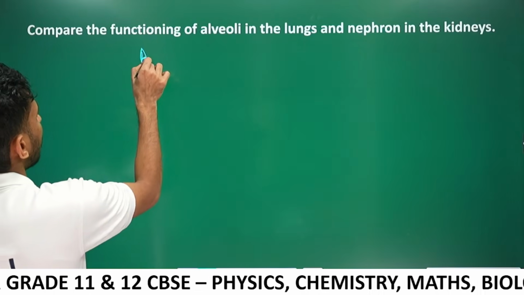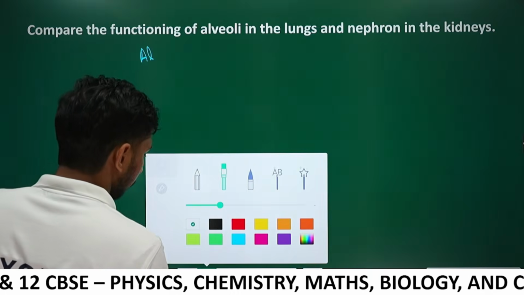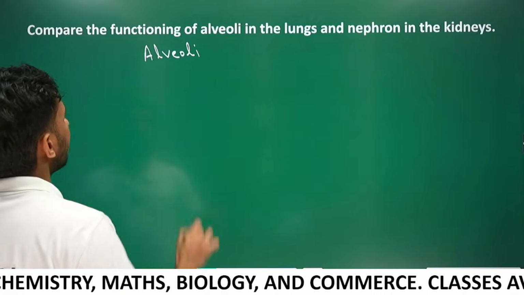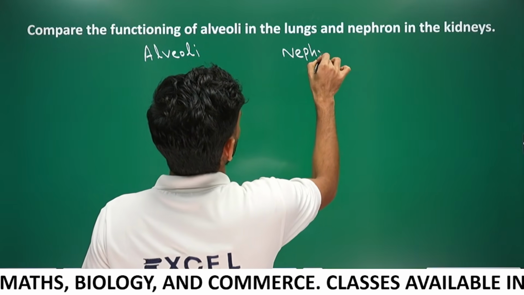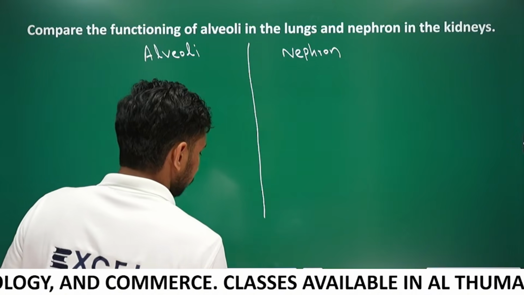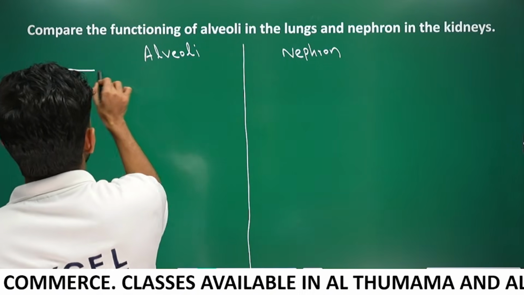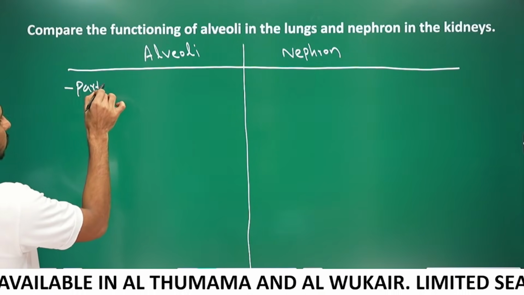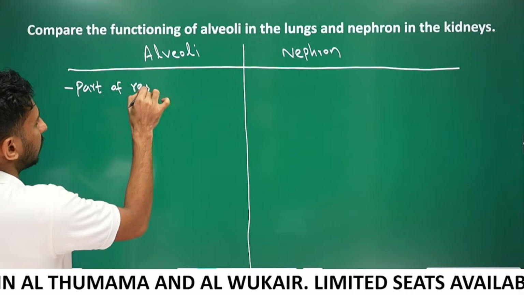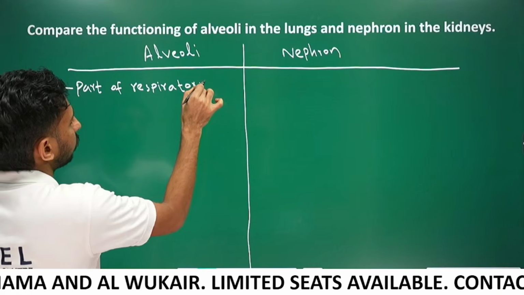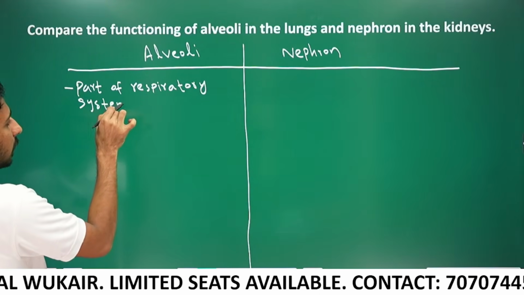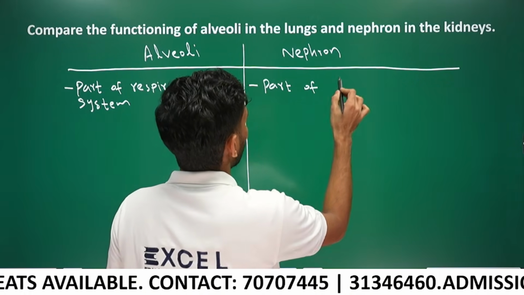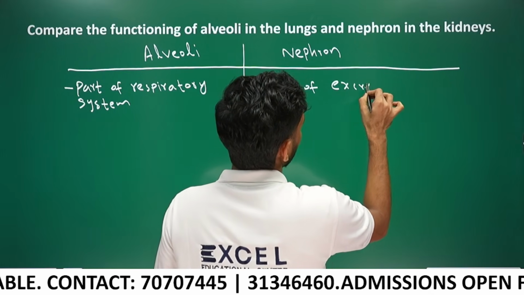On this side alveoli, and on this side nephron. Alveoli are part of the respiratory system, and nephrons are part of the excretory system.